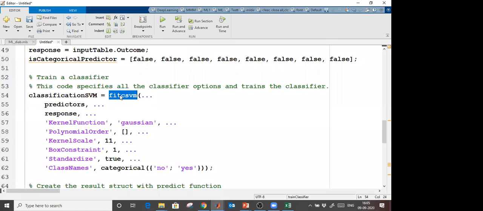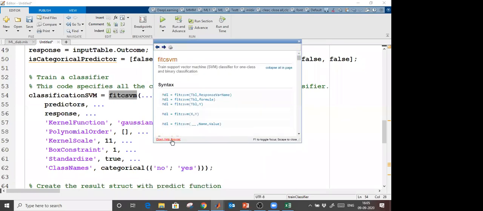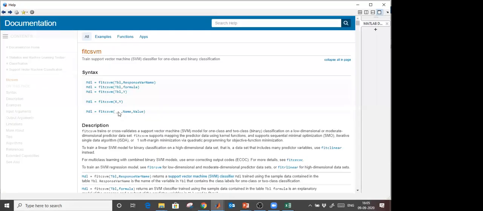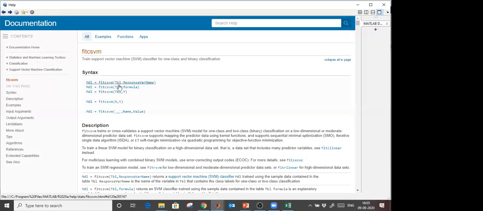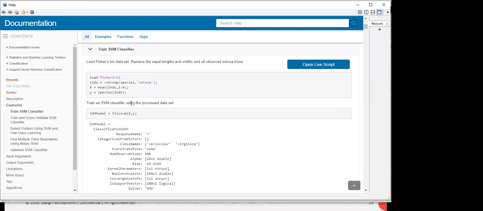If I select this and go to help and open this function, you see what syntax you have to give. fitcsvm for the support vector machine: table name, and from the table you define what your output is. That's all. Your model will be ready in a single line. I will show you.